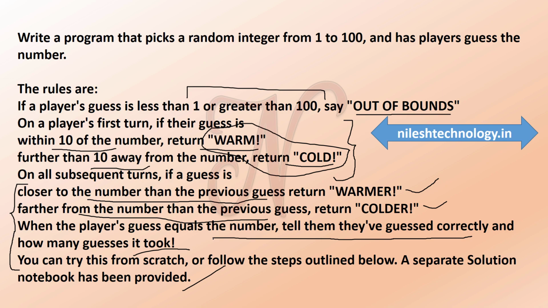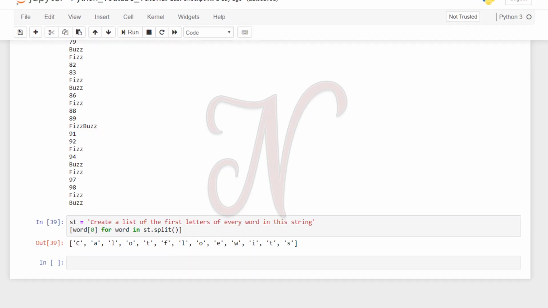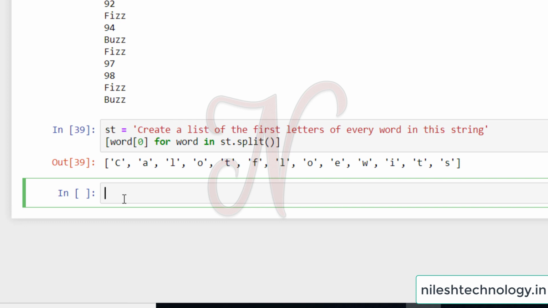Going to Jupyter, we will see the concepts one by one. First we will see some functions and concepts used in our game challenge program. The first concept is how to get a random number. There is a random function in Python called randint. Pass two parameters and you get a random number between those two parameters. For that function you need to import the random library.